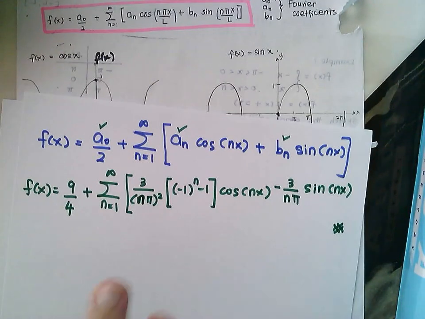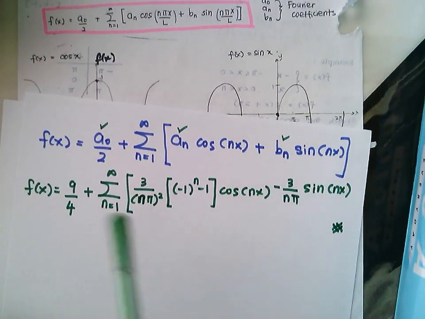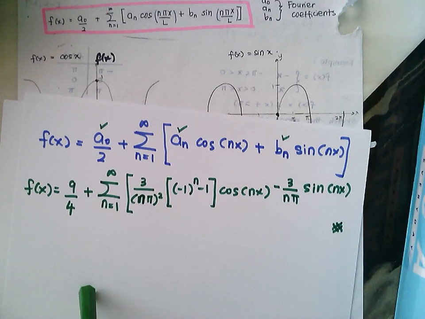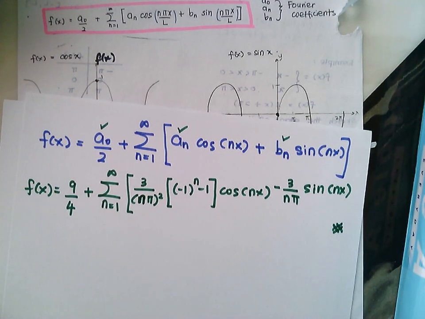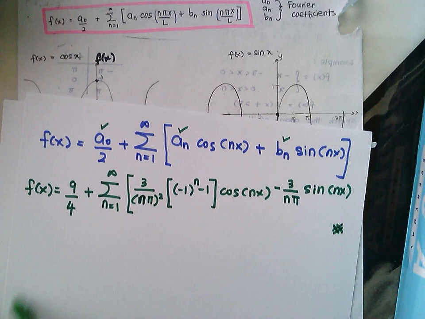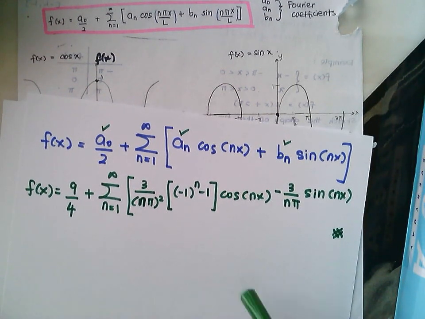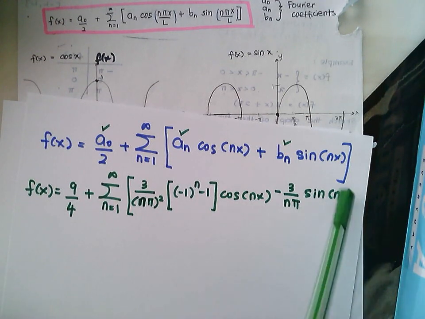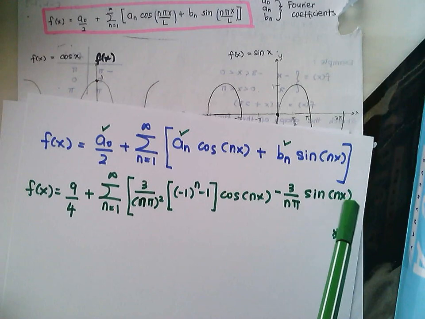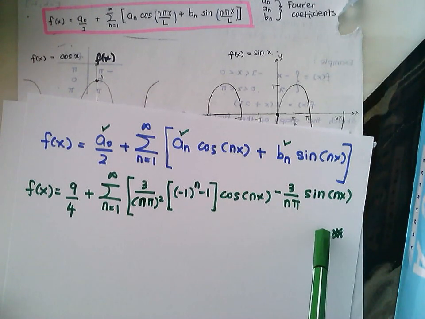What is meant by Fourier series expansion? If you consider n equals 1 until n equals infinity and you plot, you will have a graph, either a cos function or a sine function. So that is the aim of the Fourier series, to represent the periodic function in terms of cosine or sine functions. But for your syllabus, we just have to know up until here. So just write your Fourier series. This is just the first example.